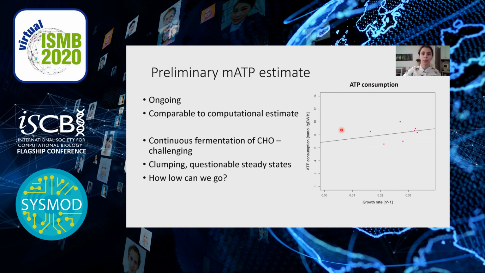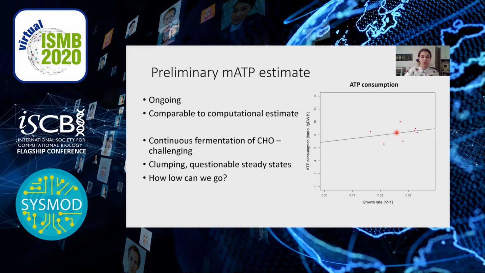So then we took all of these rates and calculated the maintenance energy. We did this by feeding all the uptake and secretion rates into the model, and also the growth rate, and maximizing for ATP consumption. And we got these predictions. And the estimate seems to be quite comparable to our computational estimate, but this work is still ongoing. As you can see, we still have just a few points and the data is quite noisy. So hopefully in a few months this will be finished.